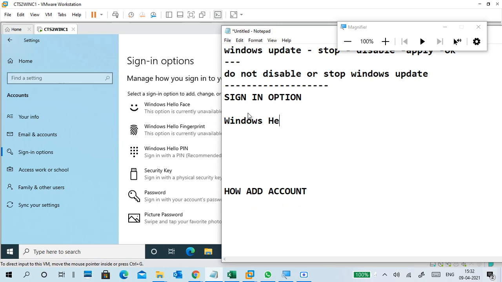Windows Hello. If anybody asks what is Windows Hello, it's a biometric authentication system. What is Windows Hello? Biometric authentication system.